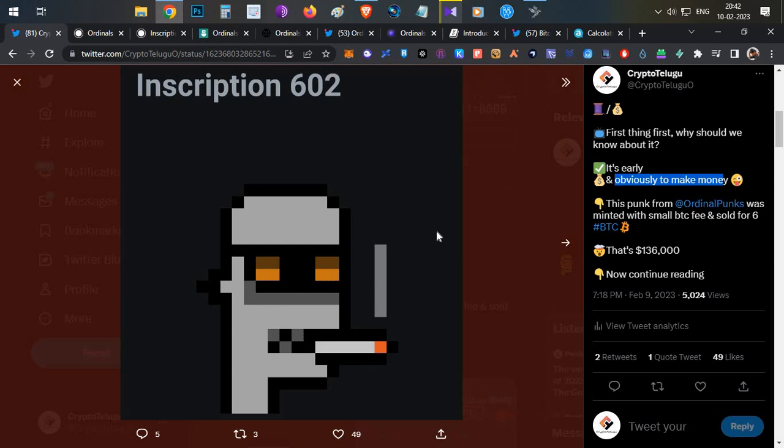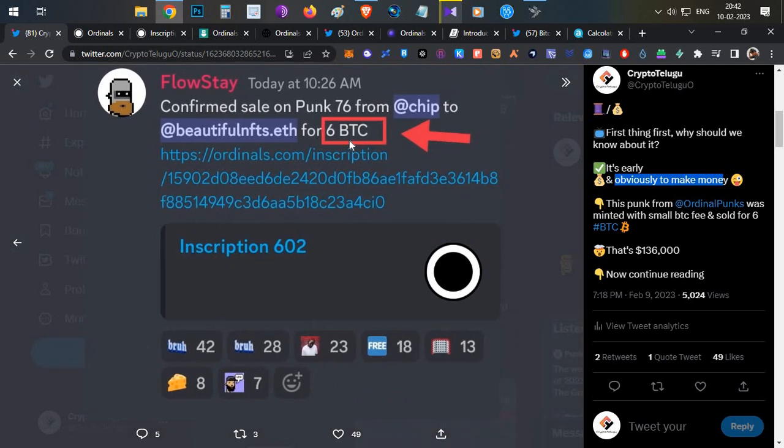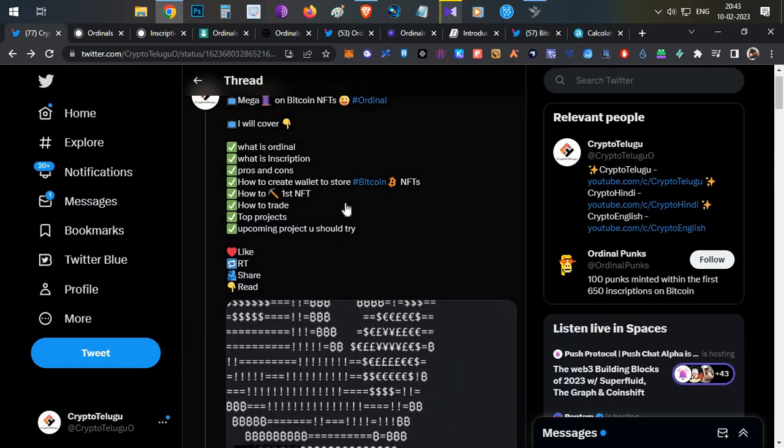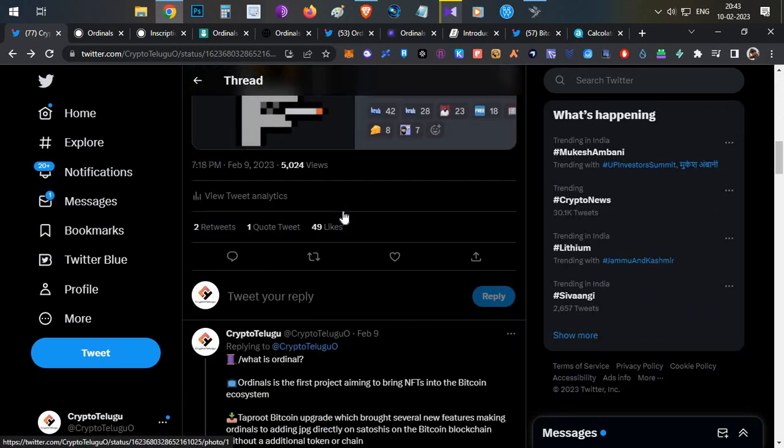Now to start with, this is an inscription, which is an NFT on Bitcoin. It is an Ordinal Punk NFT which was sold for 6 Bitcoin this morning. 6 Bitcoin is very huge, around $136,000. So there is definitely an opportunity, but at a risk. We are also going to talk about the many scams happening. If you are aware of this complete concept, then only will you understand how this entire process works and how you can protect yourself from such scams.